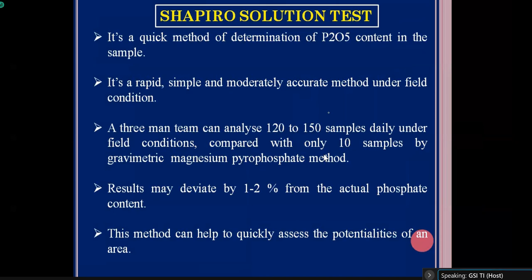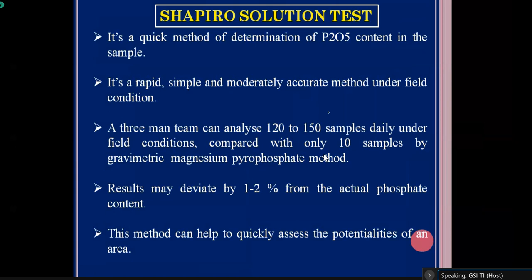If a three-man team can analyze 120 to 150 samples daily, compared with only 10 samples that may be analyzed with the gravimetric or pyrophosphatic method, that is a rapid method. That's why we can analyze a number of samples with this technique.